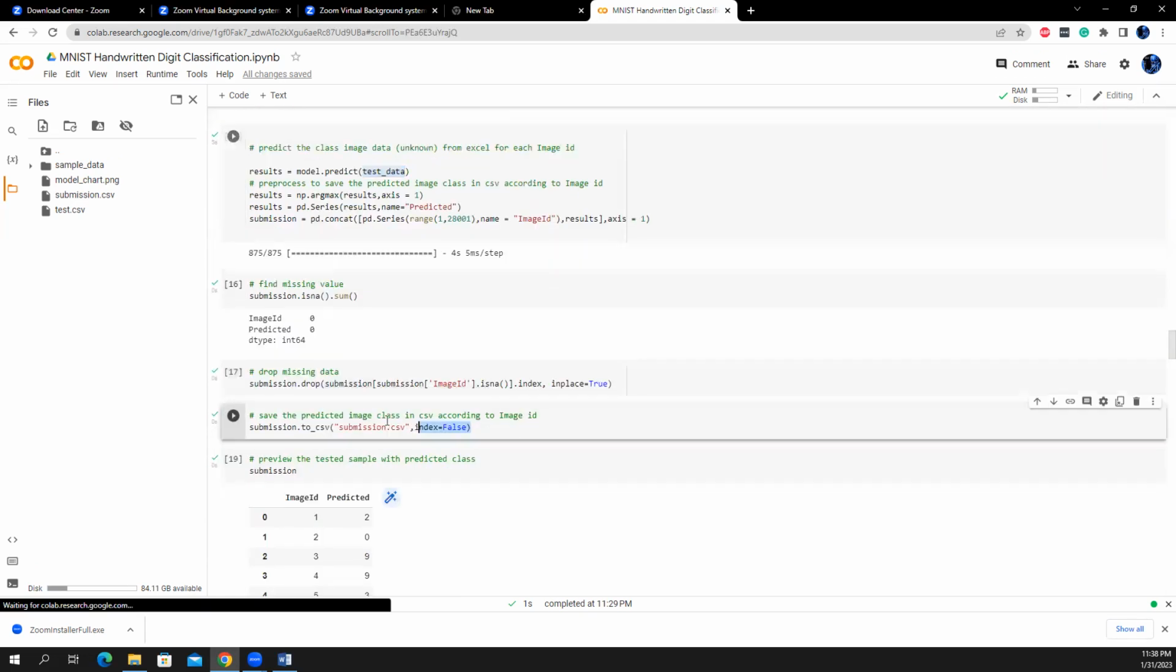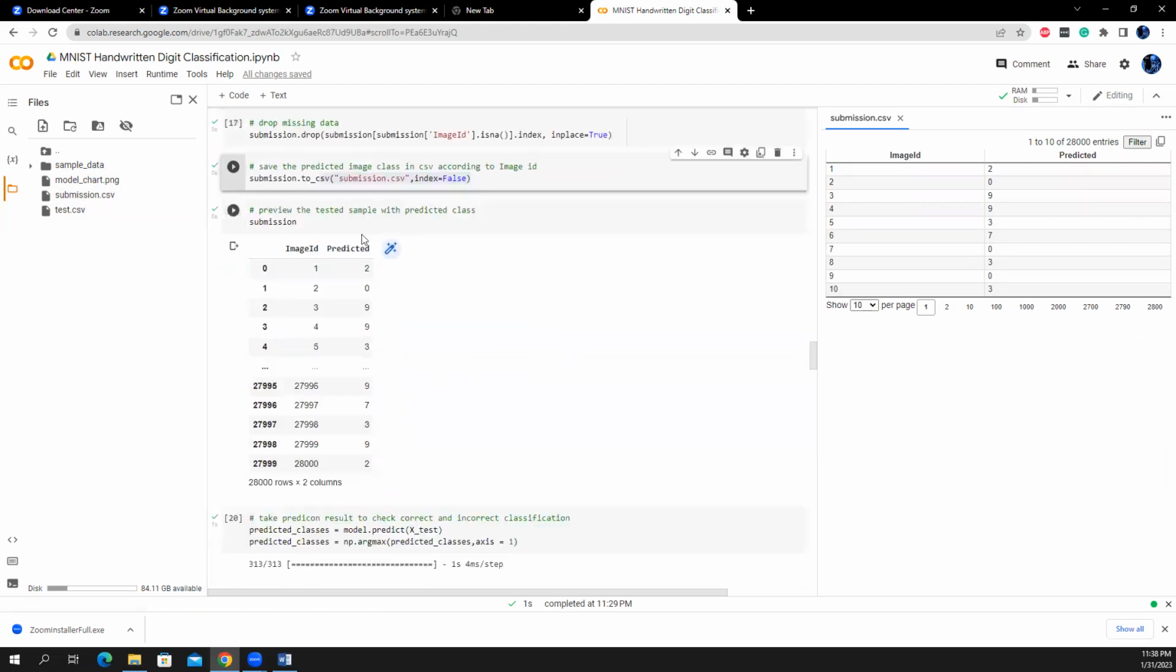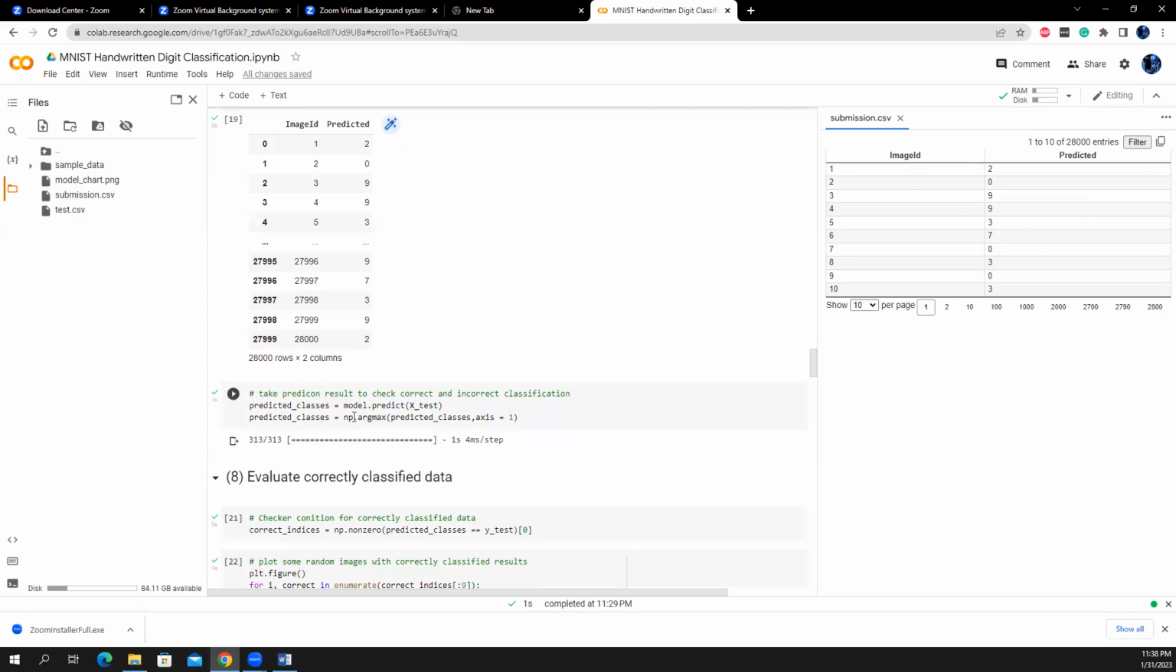So this is the submission CSV file. We will check how much it could predict the real data set. Here you can see this is the image ID and this is the class, the predicted class, and save it as a CSV file. So this is the view of my prediction.